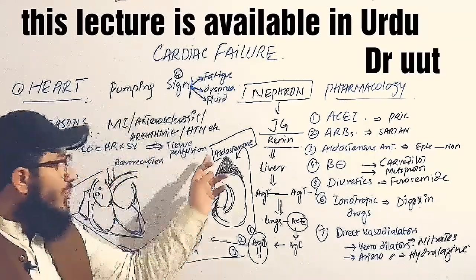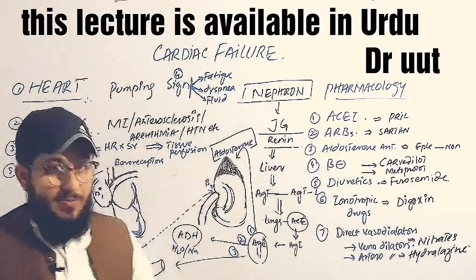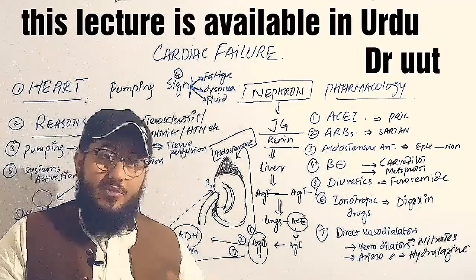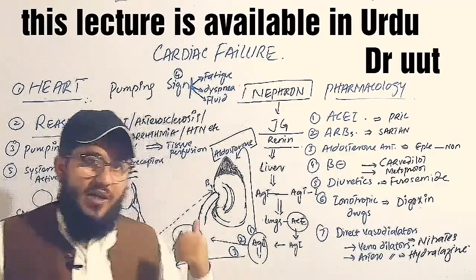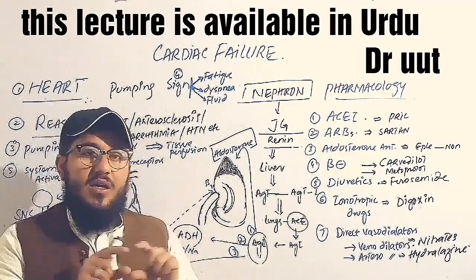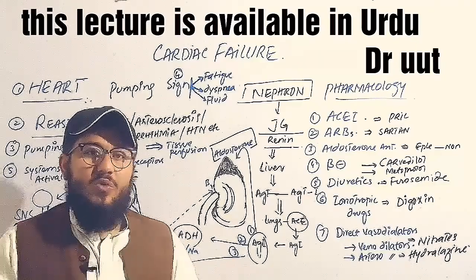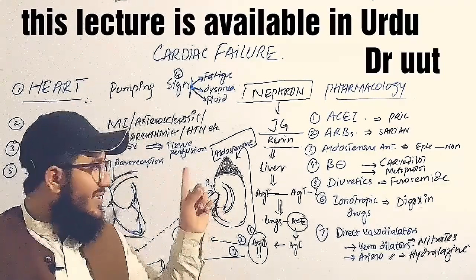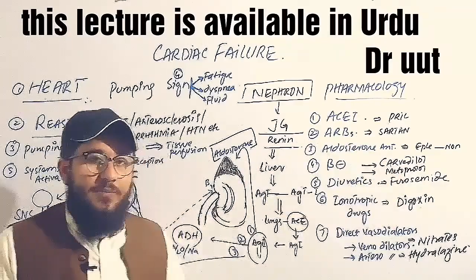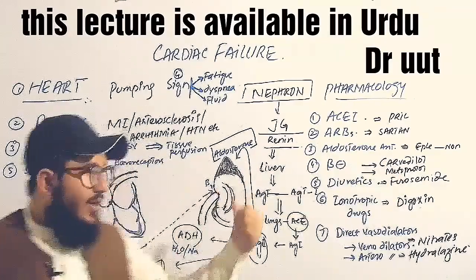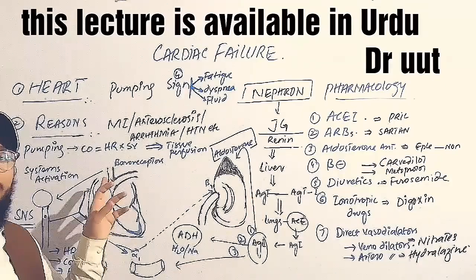Aldosterone antagonists will act on the aldosterone receptors, and you know that they are responsible for the reabsorption of water, and somehow they are also helping us in maintaining potassium levels. Well, we'll come to this specific point, that aldosterone antagonists are helping us to reduce the venous return again.